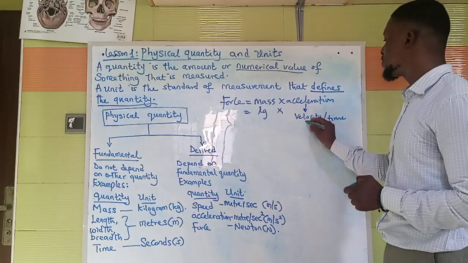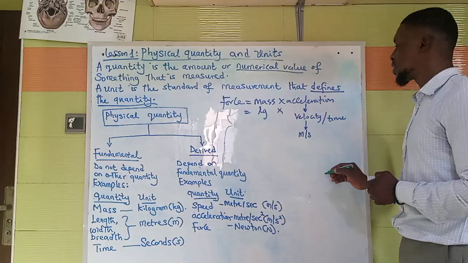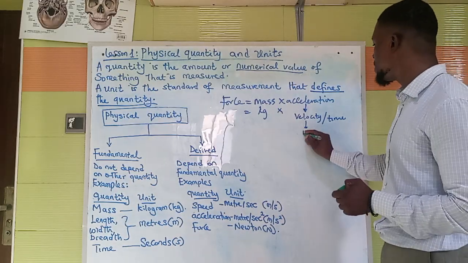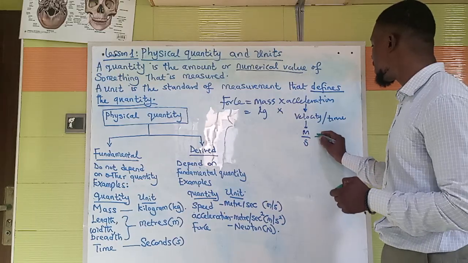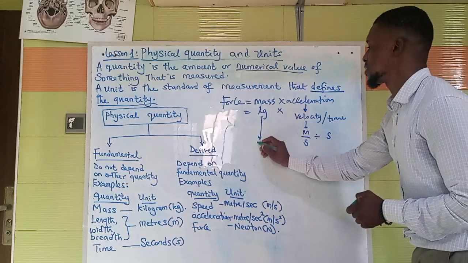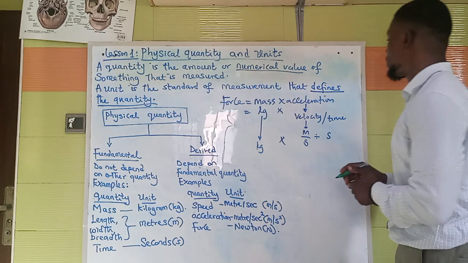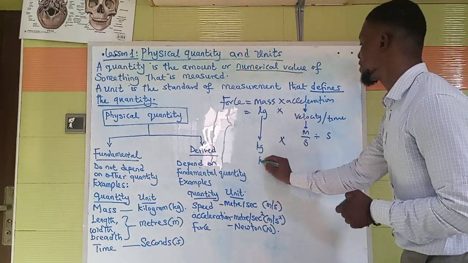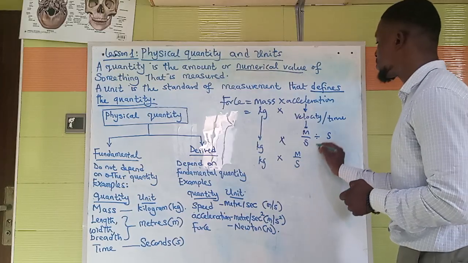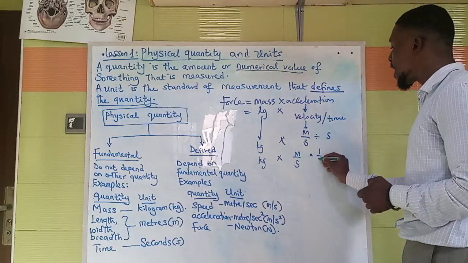Now this velocity is in meter per second, and time is in seconds. So it is meter per second divided by seconds. I'm going to bring down this mass, kg. So this becomes kg times meter per second. In mathematics, if you change the division to multiplication, you're going to have times 1 over s.